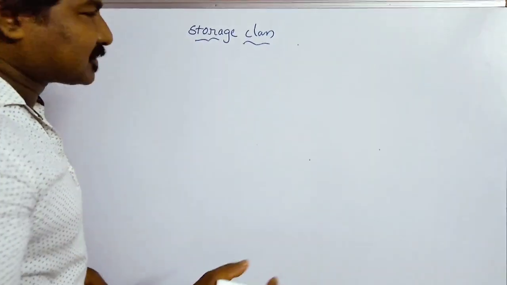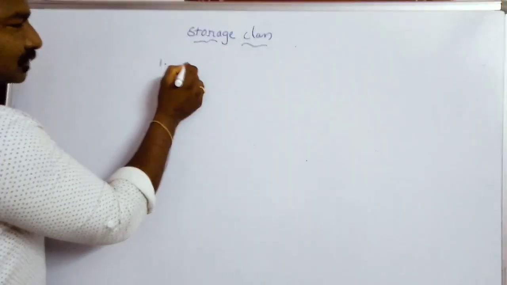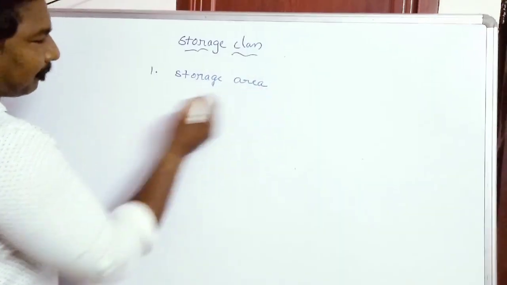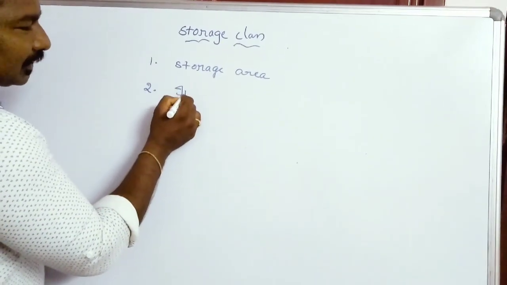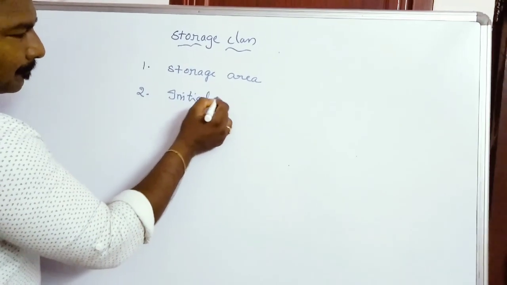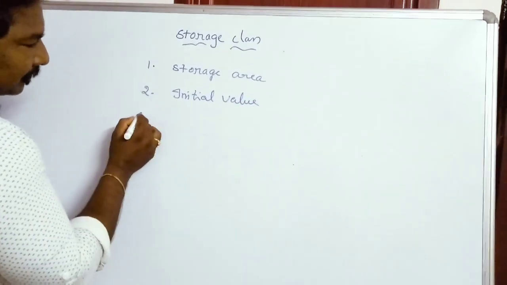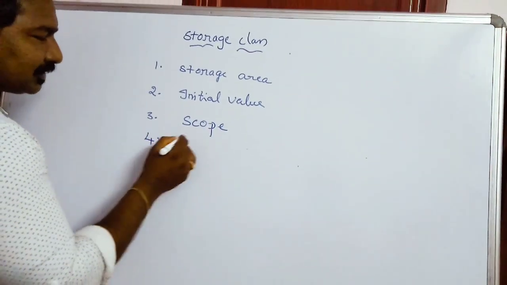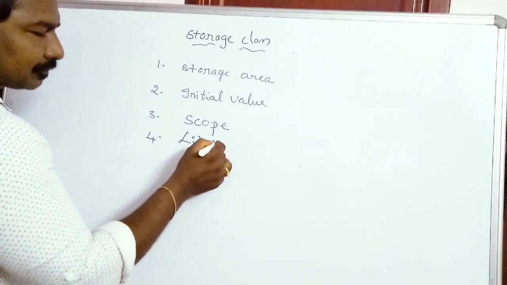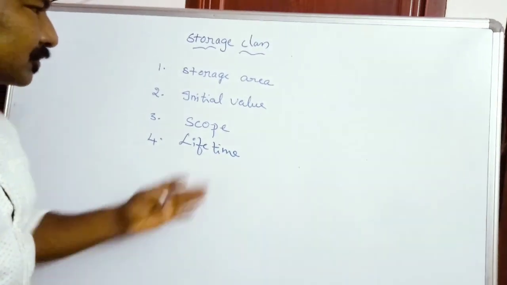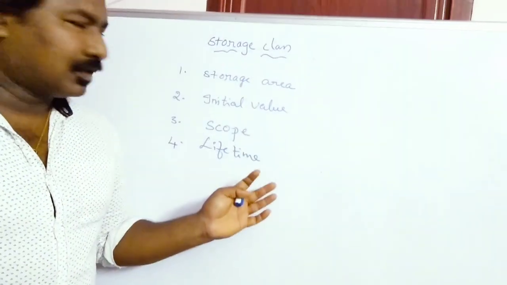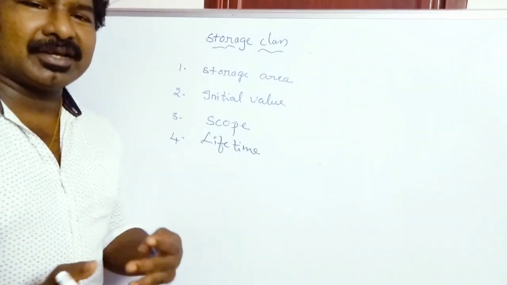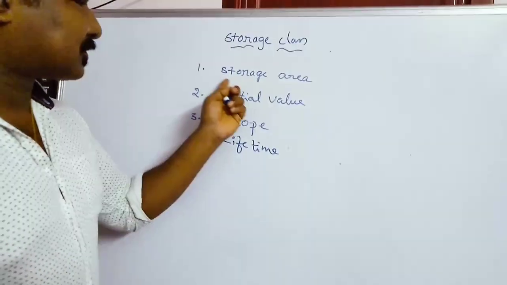Okay friends, storage classes discuss 4 things. One is storage area. The second one is initial value. Third one is scope. And fourth one is lifetime. These are the 4 properties of the variables that are associated with the storage classes. I will tell you what each and every concept is, starting with storage area.